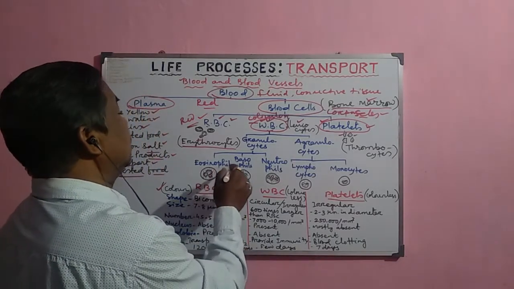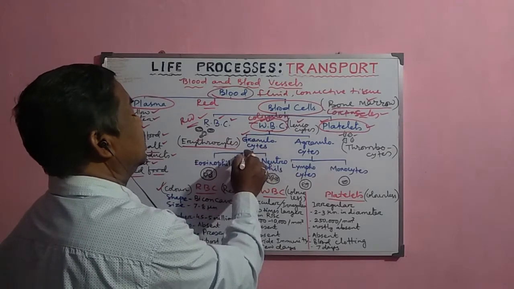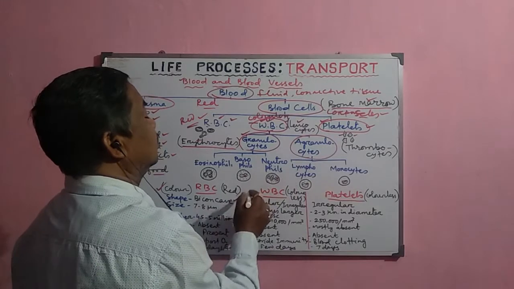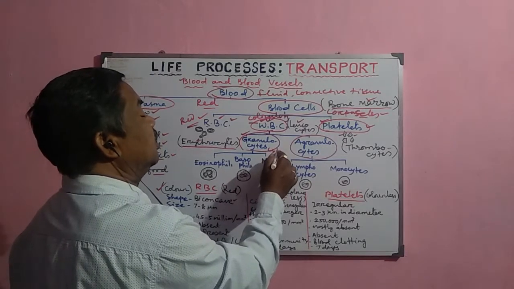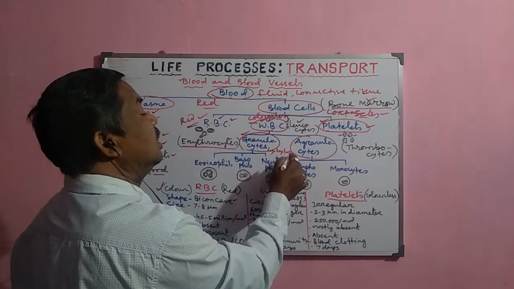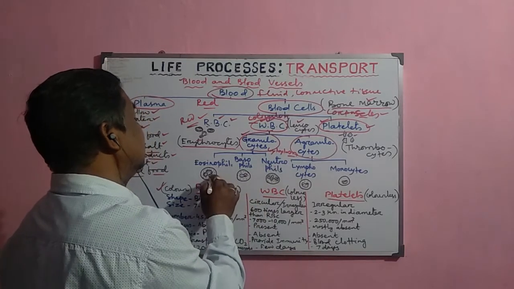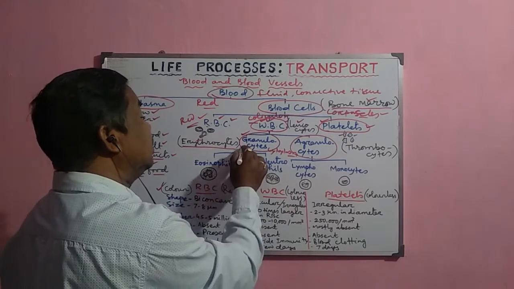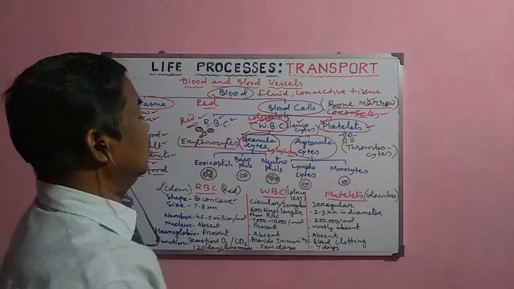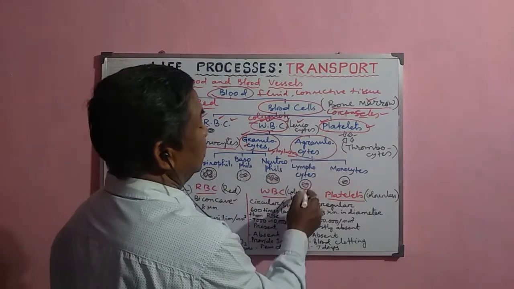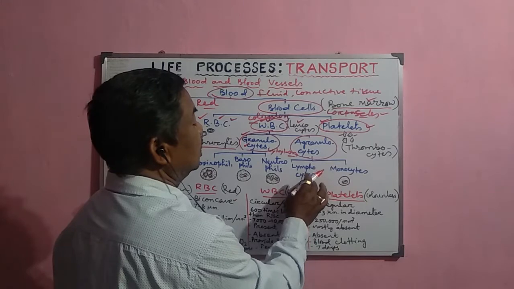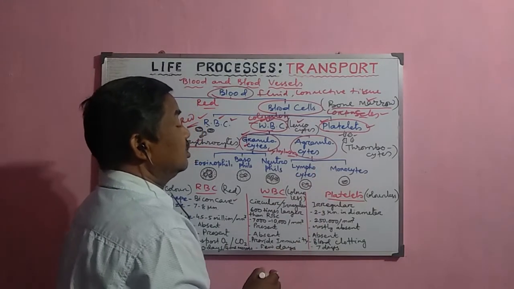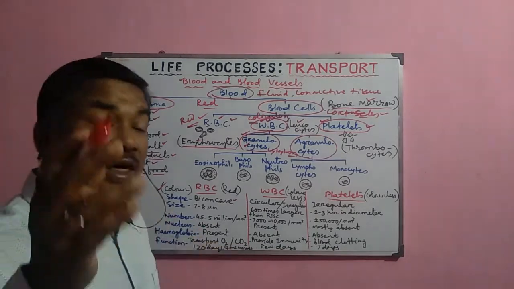Now here the WBC are basically divided into two groups, the granulocytes and the agranulocytes. When the cytoplasm is granular in nature, that means in the cytoplasm there are large granules, that is why they are called granulocytes. And in the agranulocytes, the granules are not there in the cytoplasm, and the cytoplasm is more or less transparent, so that is why they are called agranulocytes.